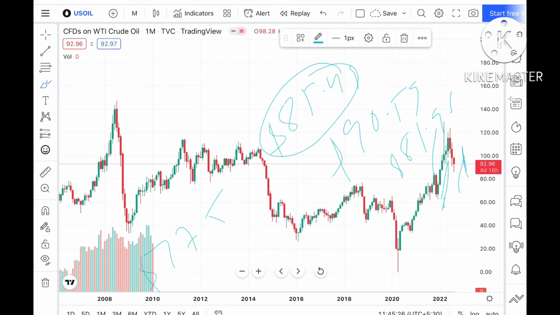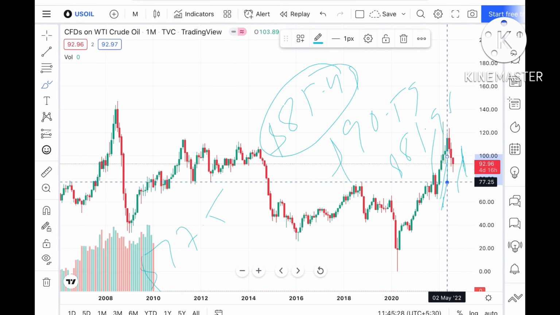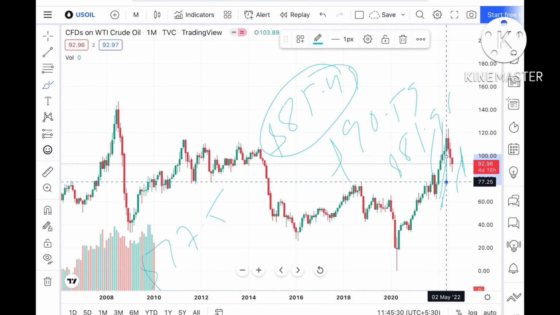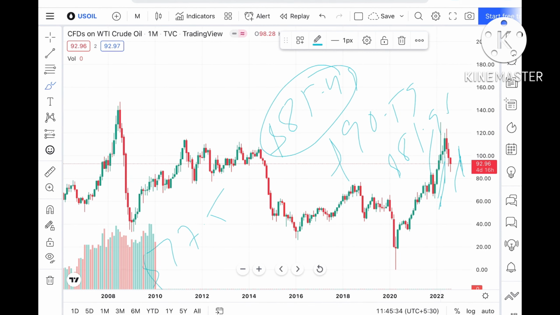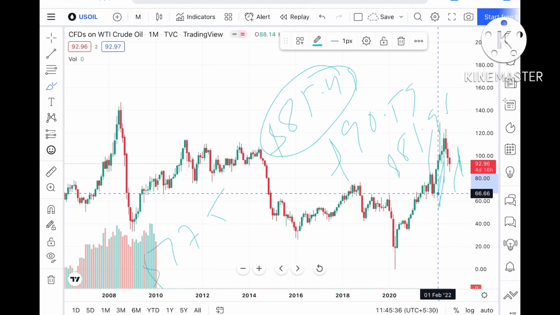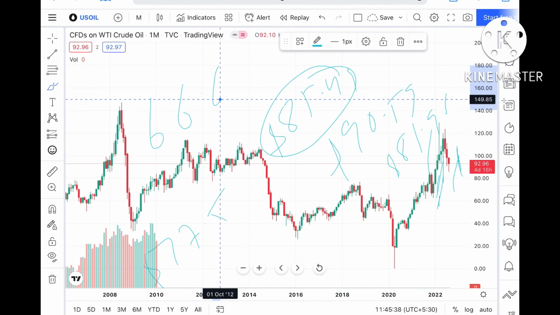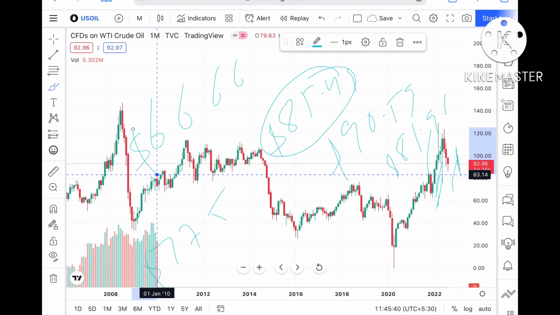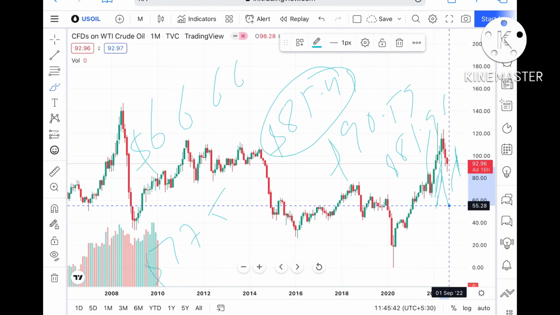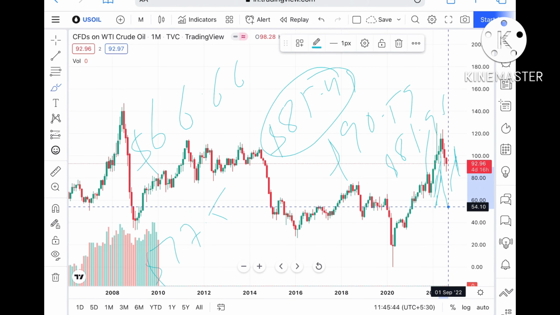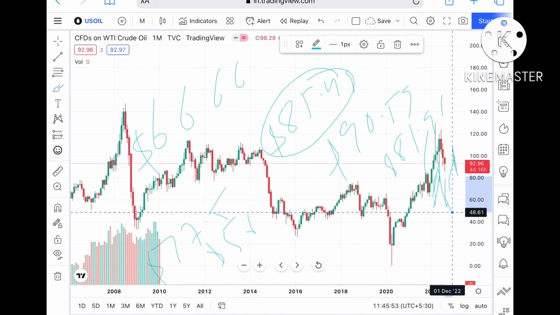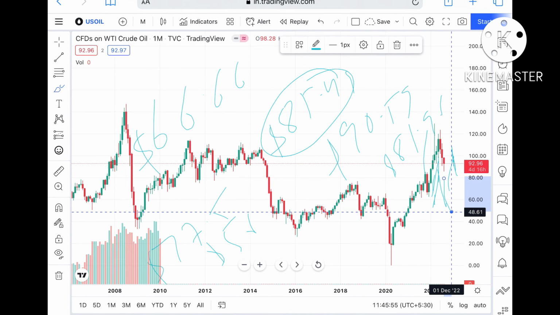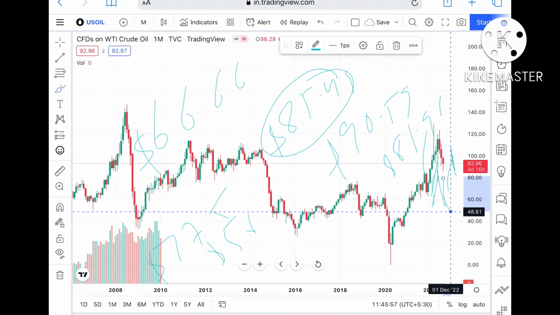If the price falls below that level, then after touching $77.25, if the price falls below that level, there is a high probability of touching $66.66. Once the price falls below this level, there is a higher probability it can fall further to $56, and if those levels all didn't sustain, it can move further down towards a level of $48.61. Any doubt regarding this, you can mail me.